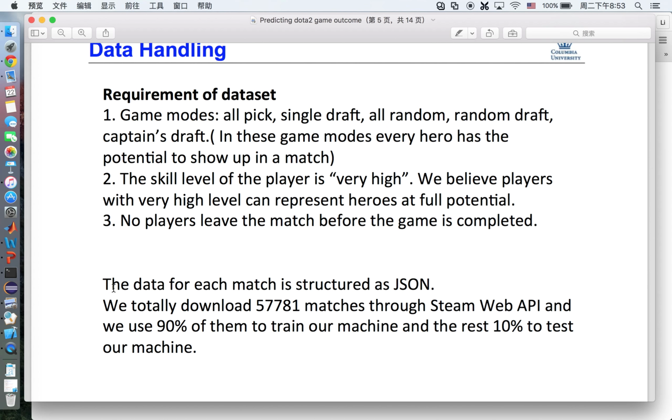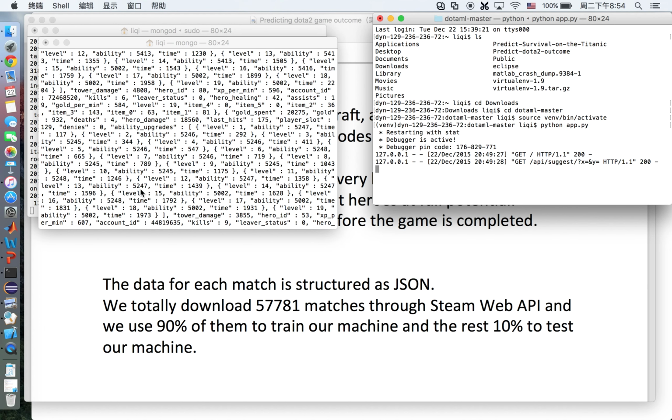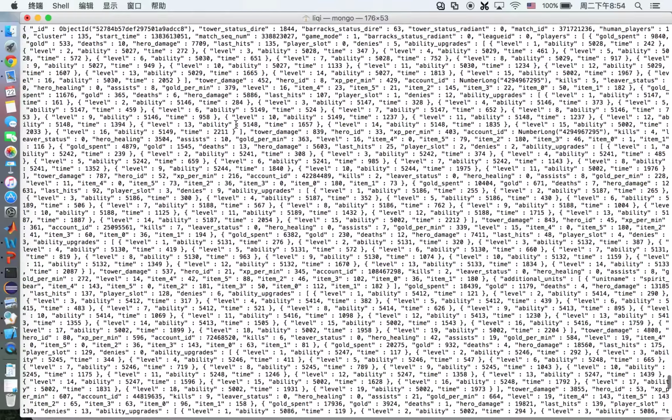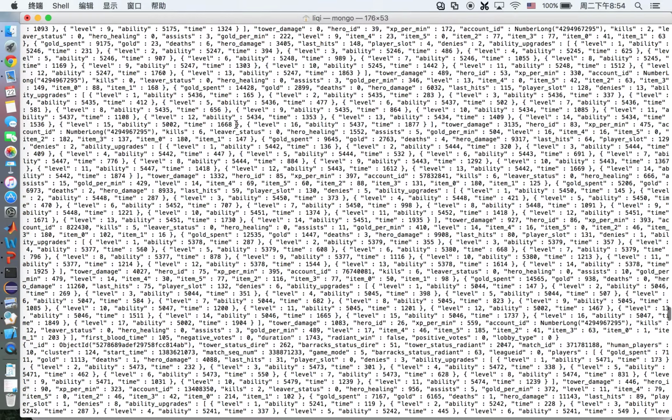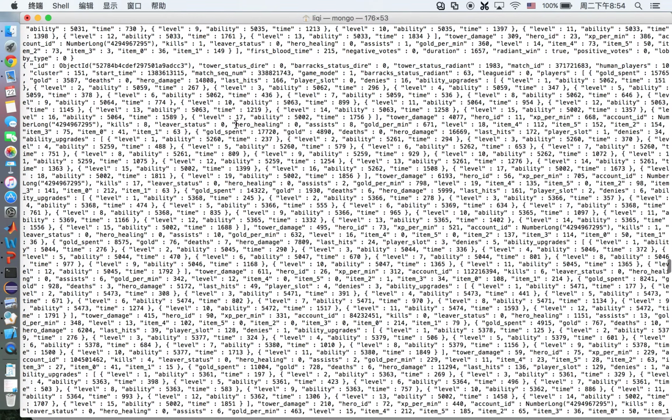The data for each match is structured as JSON. We downloaded almost 60,000 matches through the Steam Web API, and we use 90% of them to train our machine and the remaining 10% to test our machine. You can see here what our data set looks like. We store this data in a Mongo database. It's quite a lot.